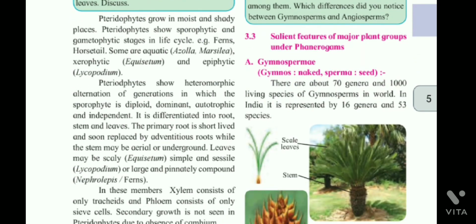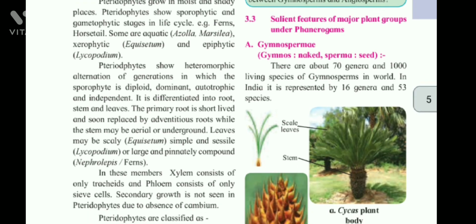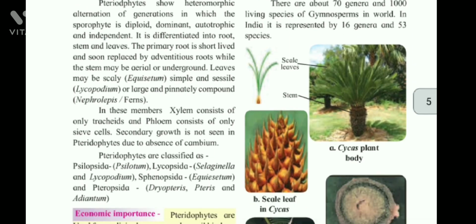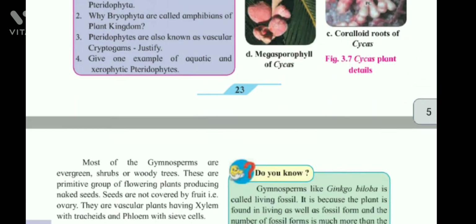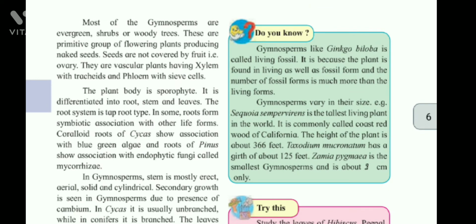3.3 Salient features of major plant groups under phanerogams. A. Gymnosperms. Gymnos means naked, sperma means seed. There are about 70 genera and 1000 living species of gymnosperms in the world. In India, it is represented by 16 genera and 53 species. Most of the gymnosperms are evergreen shrubs or woody trees. These are a primitive group of flowering plants producing naked seeds. Seeds are not covered by fruit, that is, ovary.